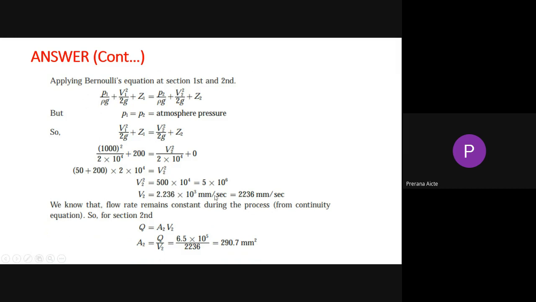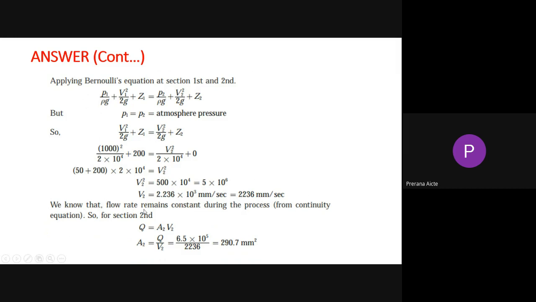Considering the flow rate, directly we take it as 2.236 per second.